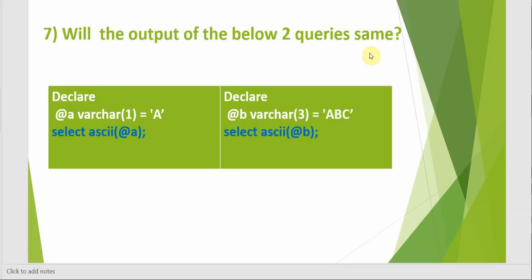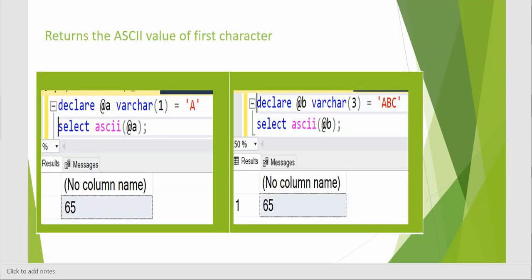What will be the output of the below two queries? Will it be the same? Here we are using the ASCII function for 'A', and here the value is 'ABC'. The output of both will be the same, because the ASCII function returns the ASCII value of the first character. It doesn't consider the other characters in the string.